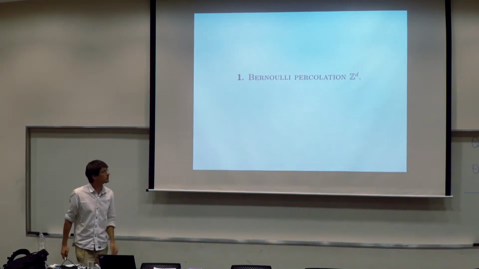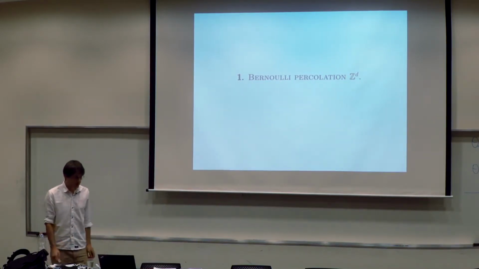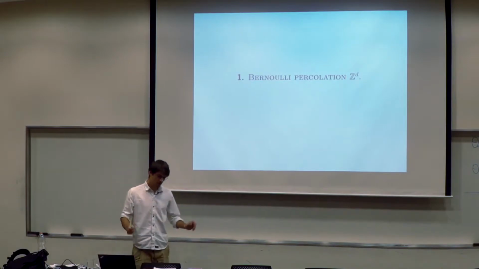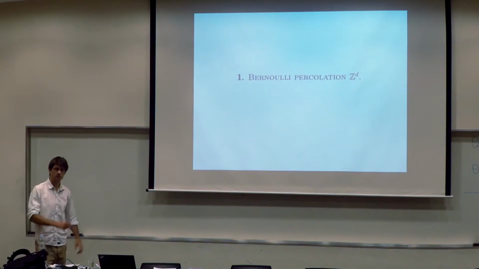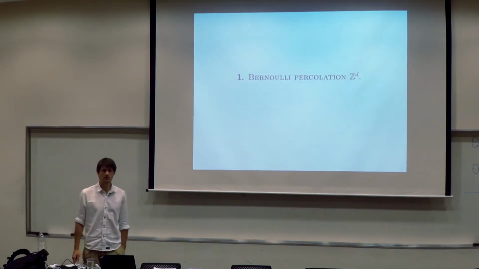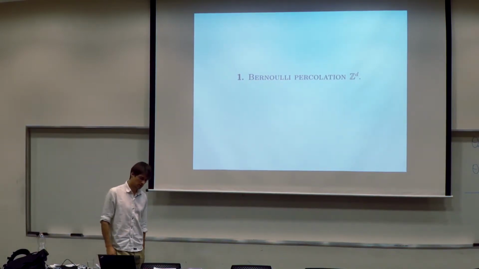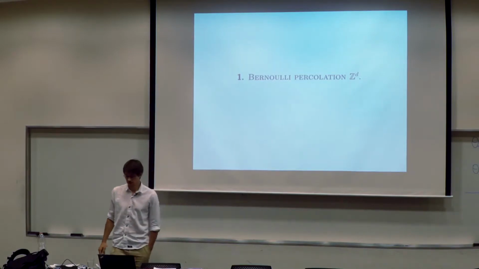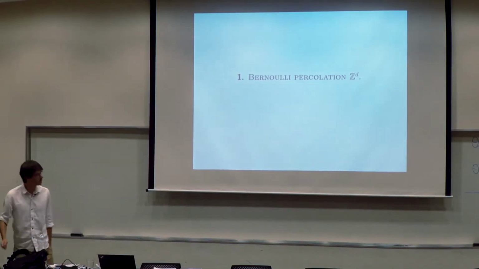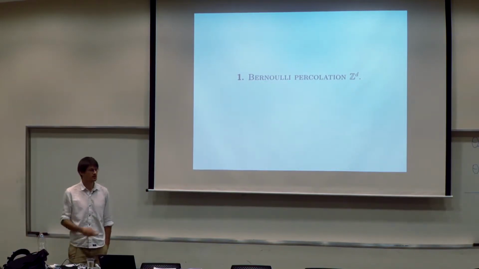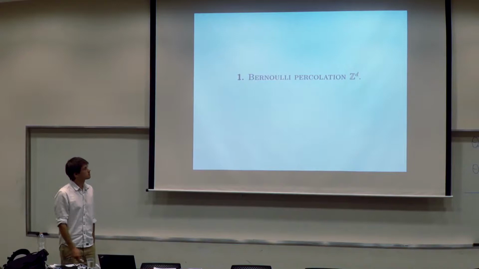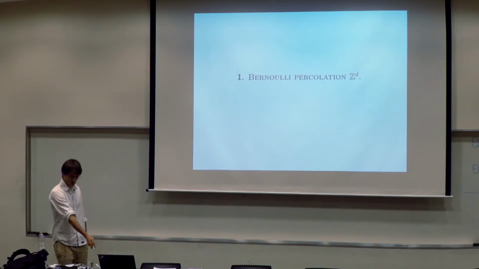We already heard a lot about Bernoulli percolation. For this talk, just because I want to focus on ideas, I will stick to Z^d, but most of what I will say will be more general and apply for transitive graphs. But since I will do pictures and also want to mention a little bit of history, I will restrict to the case of Z^d.